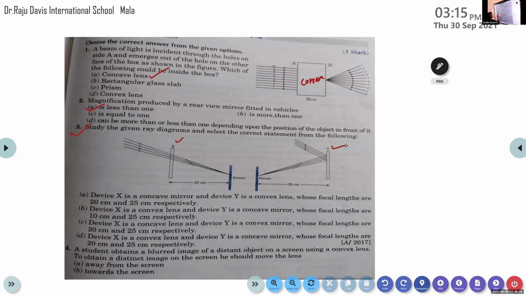When a ray of light passes through the first apparatus X, something happens here and we get the image on the screen. Similarly, the ray of light passes through apparatus Y. After the refraction, some phenomenon occurs and we obtain the image on the screen. So read the options carefully and give the answer.